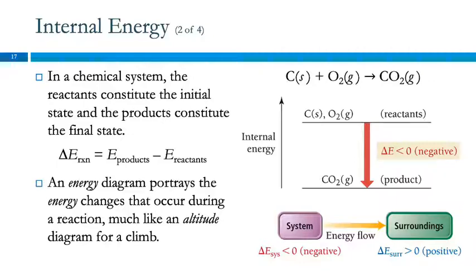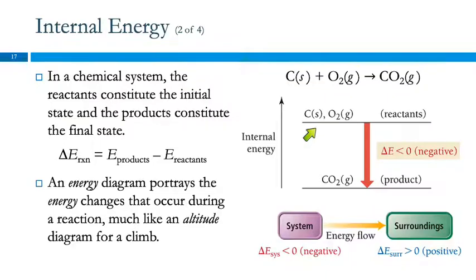In a chemical system, we can think of the reactants as the initial state and the products as the final state. So this is an energy diagram. It's a very simple diagram, but it helps us make a picture out of some very abstract concepts. And I don't know about you, but I find it easier when I can see things. I need to see it, and then I can understand it. So we use diagrams like this to help us visualize what's going on. So we're representing the internal energy of the system as being higher as it's going up the page.